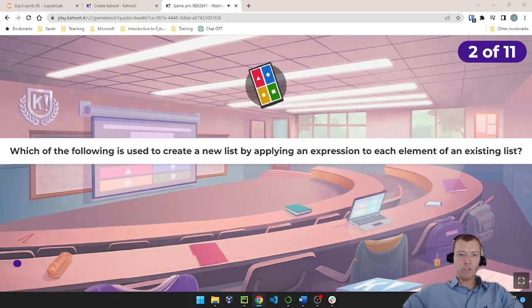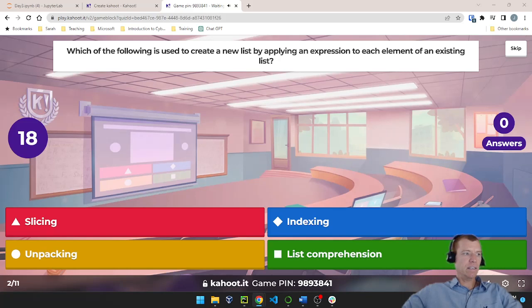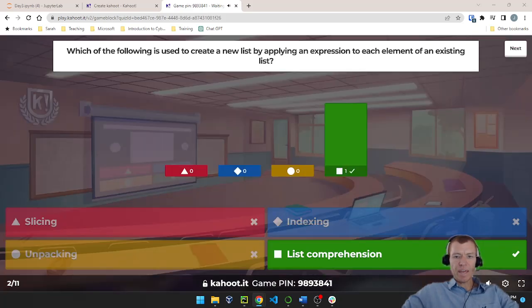All right, question number 2. Which of the following is used to create a new list by applying an expression to each element of an existing list? Is that considered slicing, indexing, unpacking, or list comprehensions? Again, we're creating a new list by applying an expression to each element of an existing list. That is the definition of list comprehension.